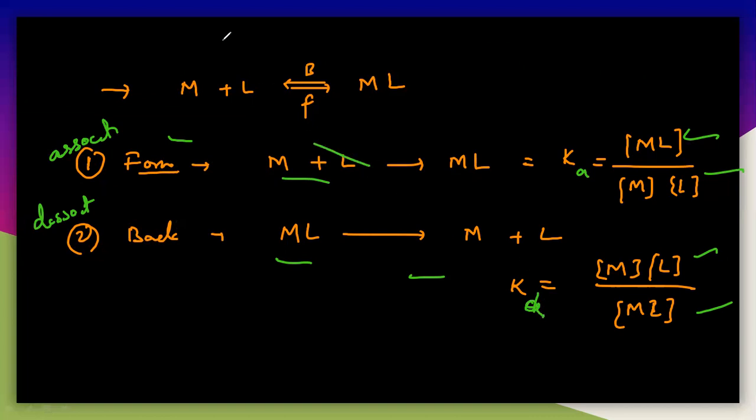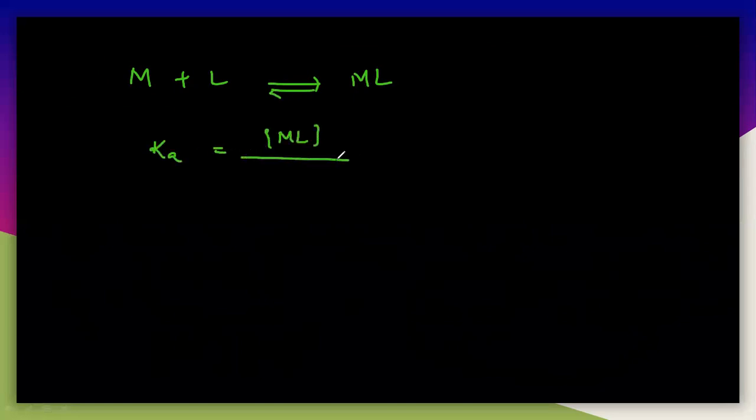Once again, the association constant and dissociation constant. If M is reacting with L, you will get the product ML, and it is in equilibrium. Then the association constant Ka is equal to ML by M and L. And the dissociation constant Kd is equal to M and L by ML.